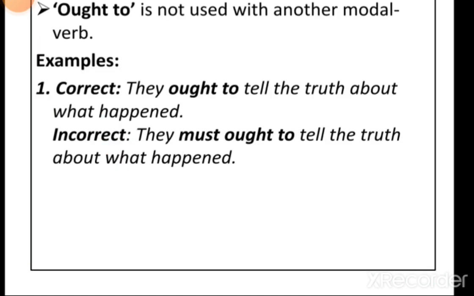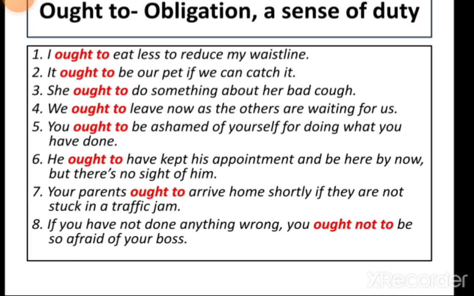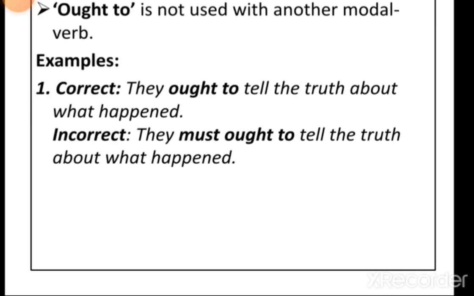Now next is ought to is not used with another modal verb like must. See the incorrect sentence. Here, must is used with ought to. That is wrong. It is wrong to say they must ought to tell the truth about what happened. And it is correct to say they ought to tell the truth about what happened.